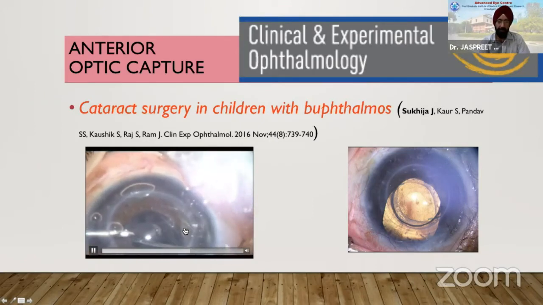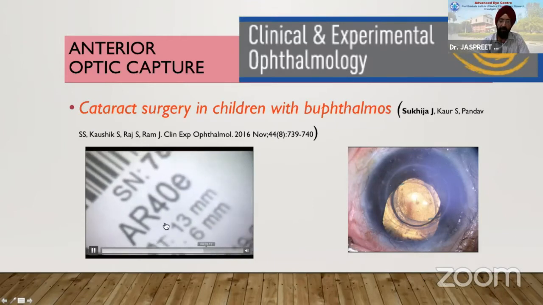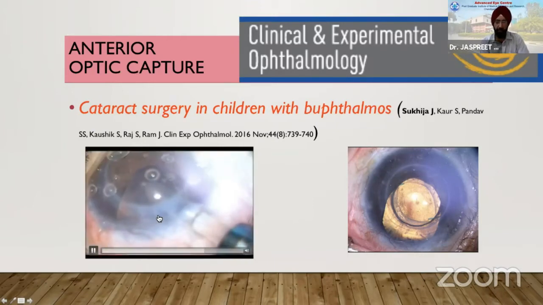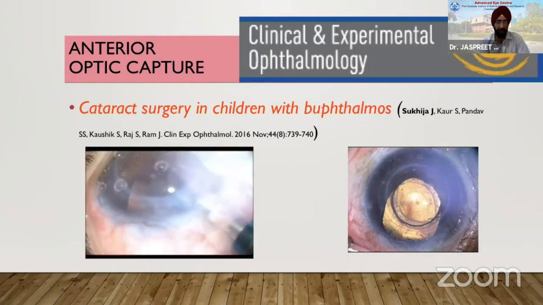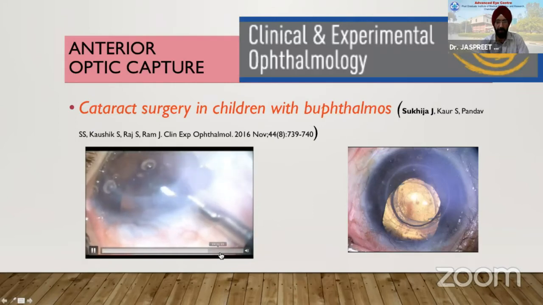Now when you have a bag with a posterior rhexis and a bag which is probably larger, there's a chance that the IOL might move a bit in the bag. It would not exactly fit into the bag. So do an anterior vitrectomy. And then again, for the capture, you have to use a 3-piece IOL. In these cases where the bag is slightly larger, a single piece would probably not help you as much as a 3-piece IOL.